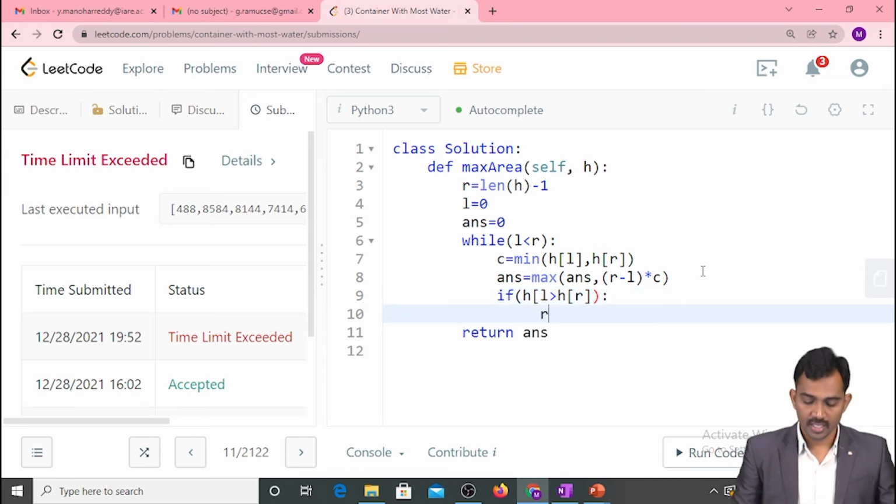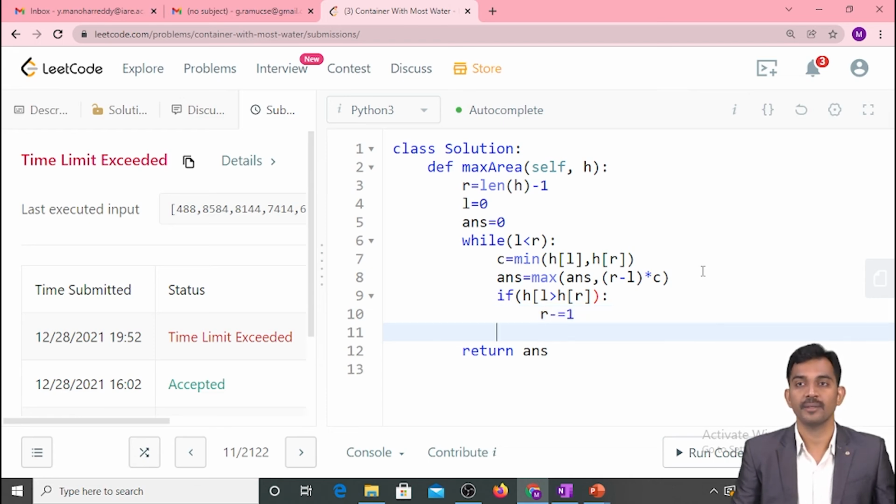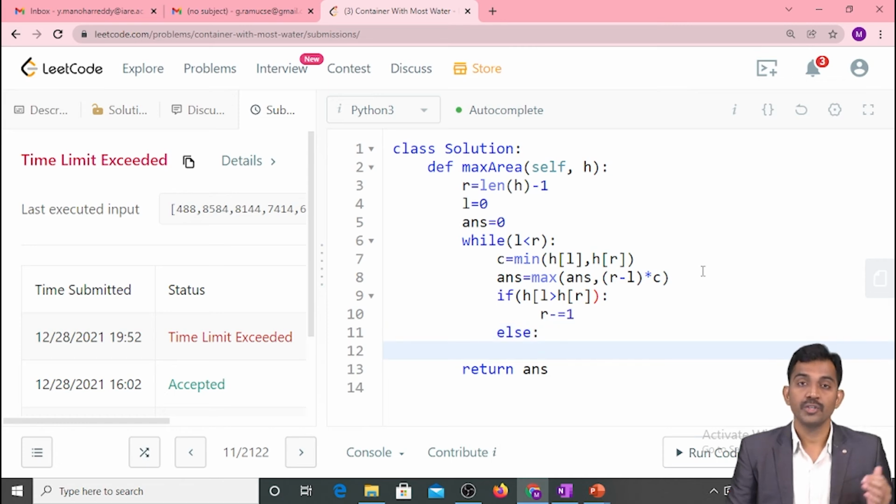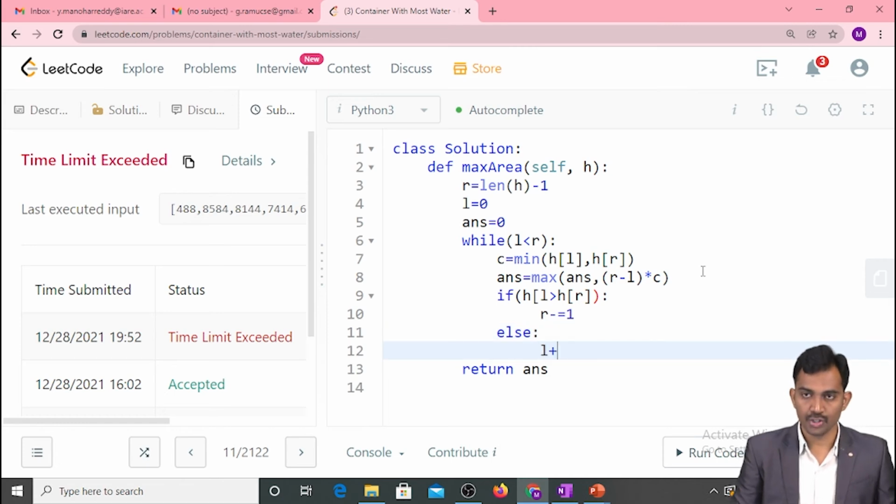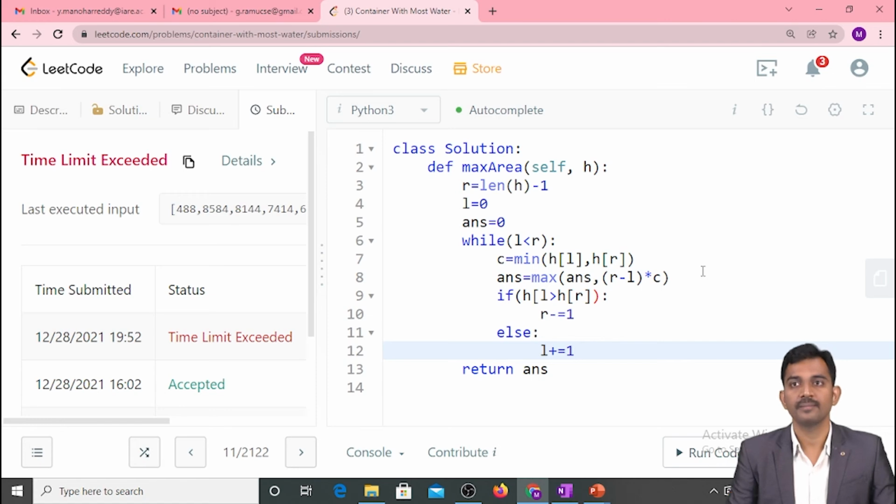You should decrease that pointer. Otherwise, you should change the left pointer position by +1. Based on the smallest value, you change your left and right pointers.